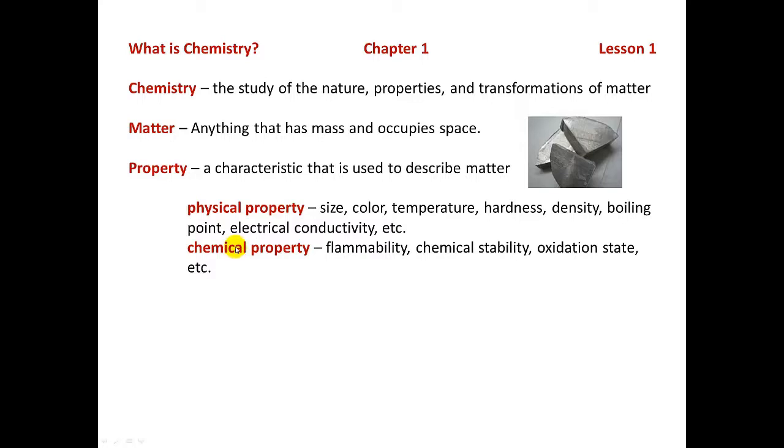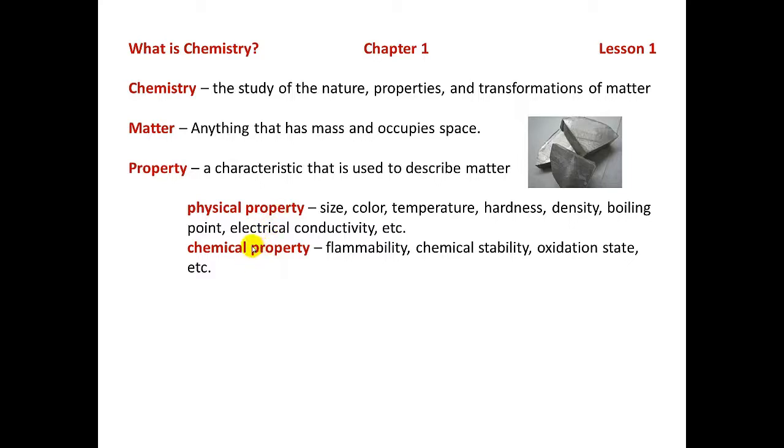Let's talk about the physical properties and chemical properties of water. So for water, the physical properties would include things like it's a colorless liquid, it's odorless, it has a melting point of 0 degrees Celsius, it has a boiling point of 100 degrees Celsius. And of course I could go on and on describing the physical properties of water. Now, maybe the chemical properties: water does not burn. Its chemical composition is 11.2% hydrogen and 88.8% oxygen.